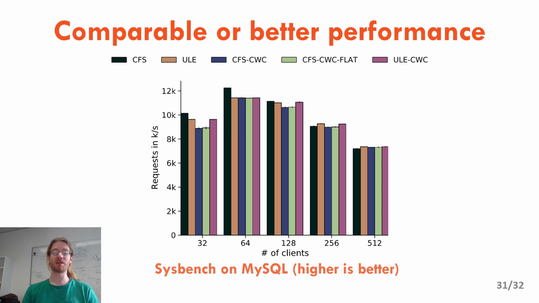We have also tested our work conserving policies on more complex applications. So this graph presents the number of requests per second of MySQL, varying the number of clients. And what we can see is we have comparable performance to CFS on all tested configurations.